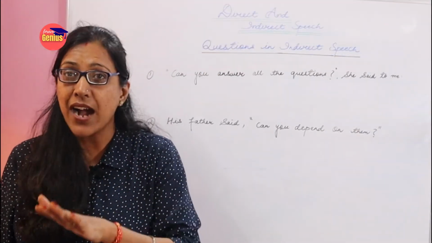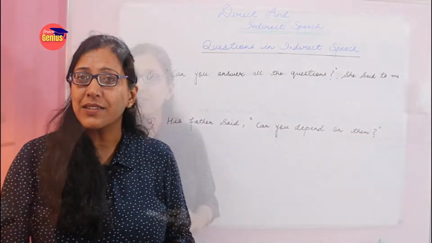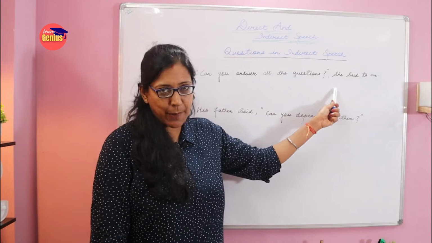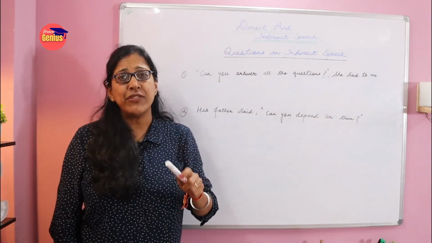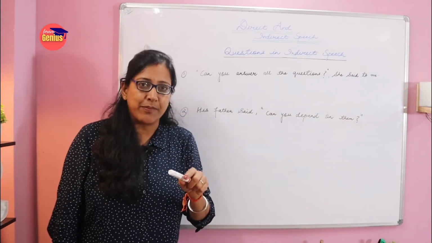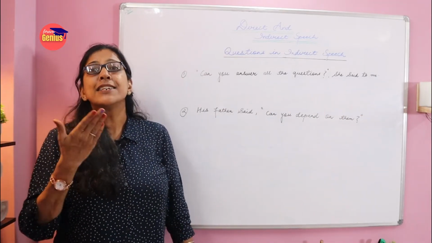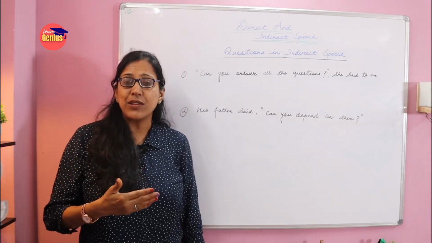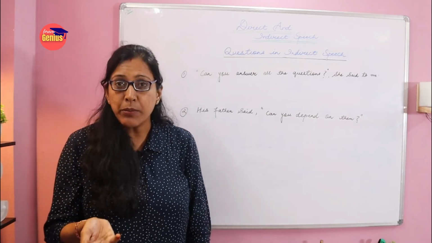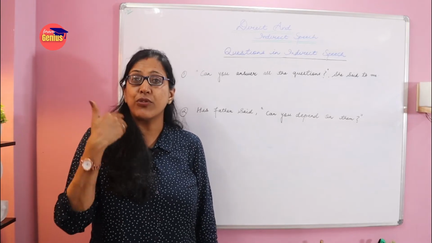You can write she asked me. To will be missing. Why is said changing to asked? We have already discussed in our first video that if there is a subject and an object, then we change it into a different format. If no object is there, it will be the same. So she said to me. Here it is a question, so I will write she asked me. Or I can also use she inquired of me, she confirmed, she wanted to know. A lot of things. We can use these different words.